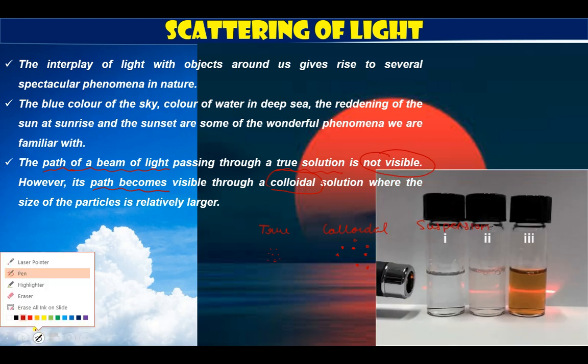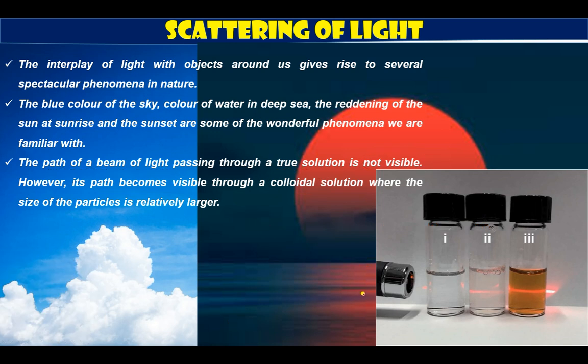See, this is the example of light passing through true solution, colloidal solution, and suspension solution. We can see whenever this light is passing through the true solution, the path of the light is not visible. So this is a true solution, while this is a colloidal solution and this is a suspension solution. Now when light passes through colloidal solution, you can see over here the path of the light is visible. You can see in a much clearer way the path of the light is visible over here.